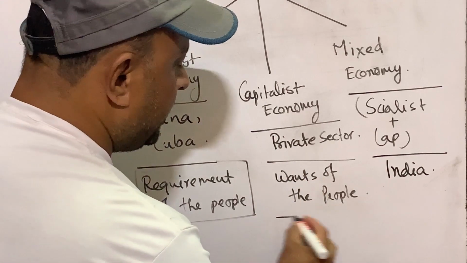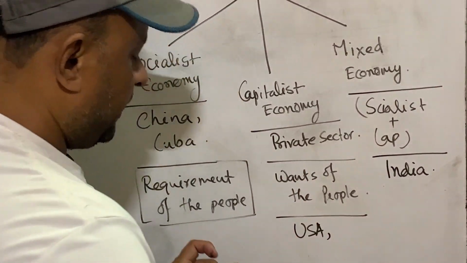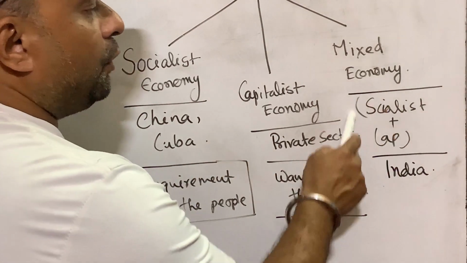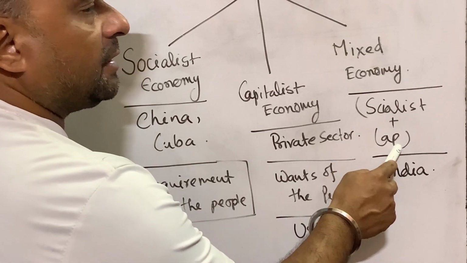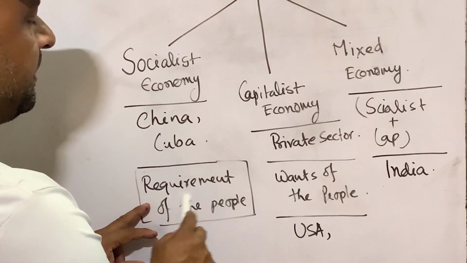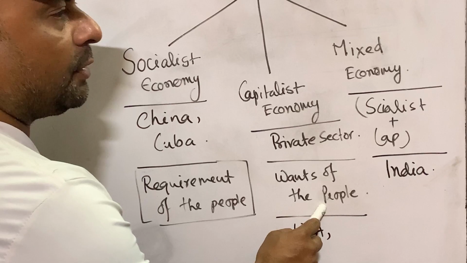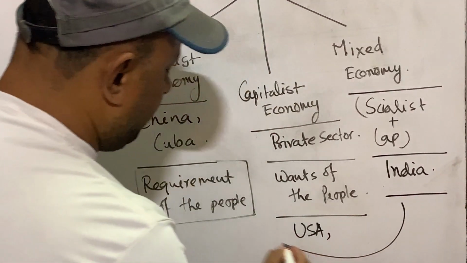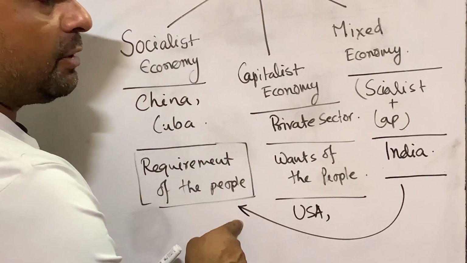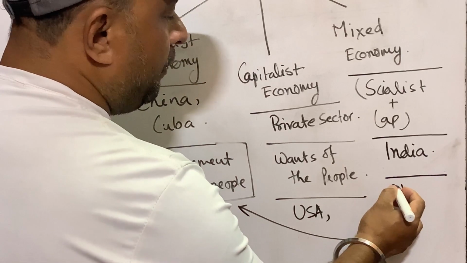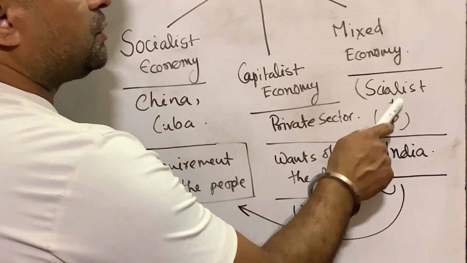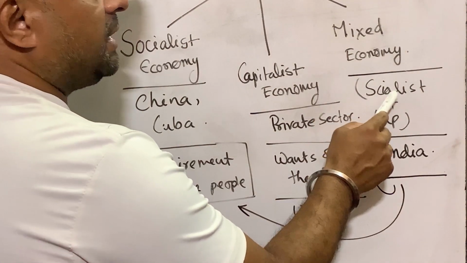Capitalist economy examples are USA, United States of America, Australia, Japan. These all are capitalist economies where private ownership is there. In mixed economy, India, both the characteristics are found, socialist also, capitalist also, and here production is made on the basis of both situations, on the basis of requirement of the people also, wants of the people also. Government sector mainly produces on the basis of requirement of the people. Suppose rationing system, where government provides according to requirement of the people, and the open market is also there where people can purchase according to their choice or wants. So both the characteristics of socialist and capitalist economy are found in mixed economy.